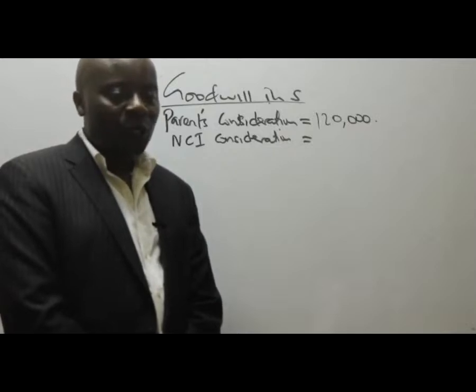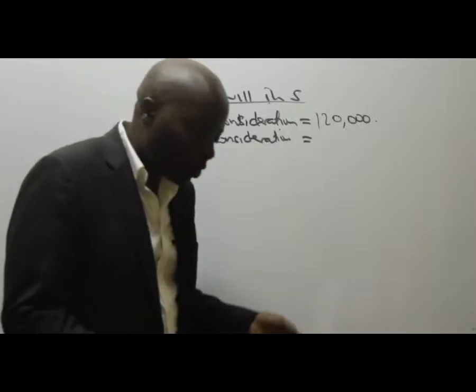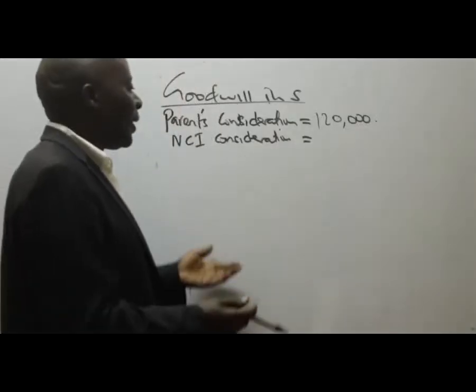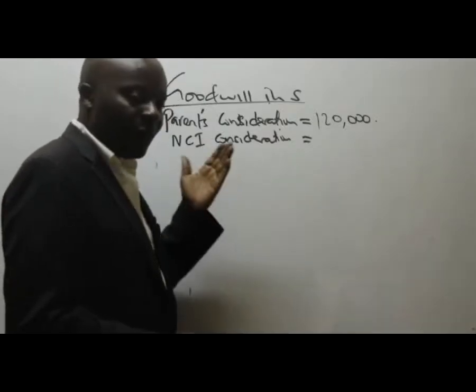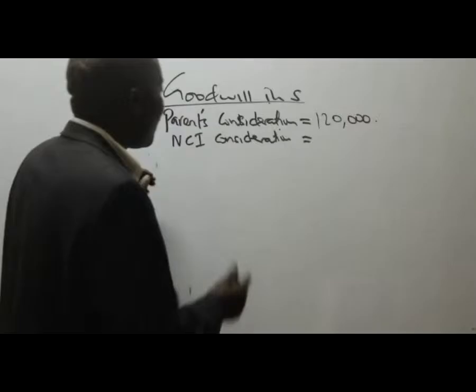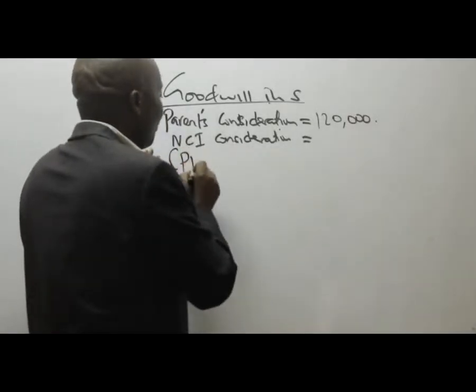We are used to situations where the examiner gives us the value of NCI. Here NCI has not been given. IFRS 10 is very clear with us: whenever the NCI's figure is not given, use the proportionate method.